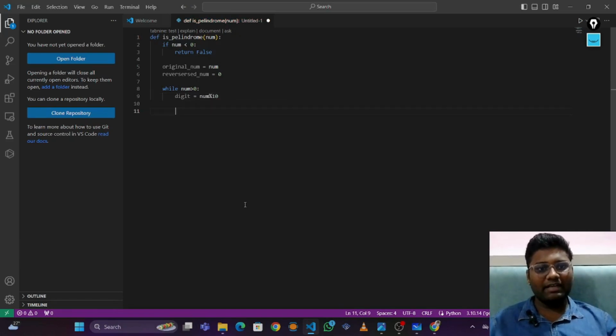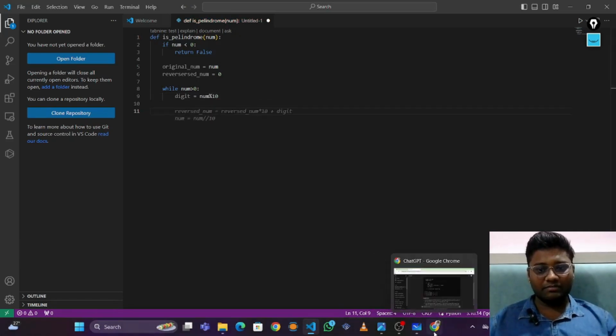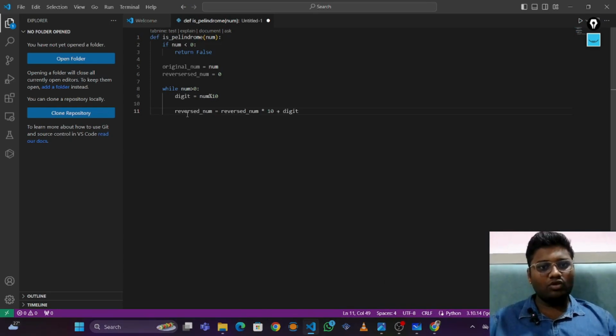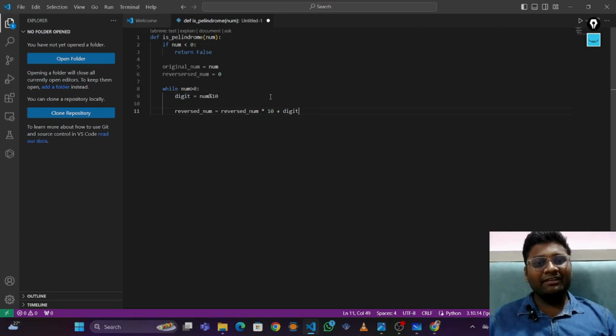With this line we will get its last integer. Now here is the code for updating the reverse number. Like the reverse number in this case is 0, so plus digit, so this digit will be appended at its unit place, and in the next iteration that number will move into the tenth place and the new number will be appended at the unit place.